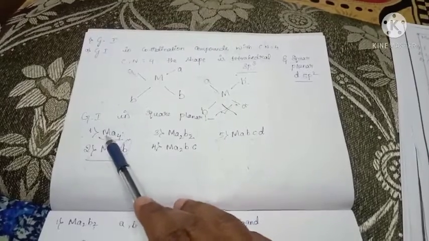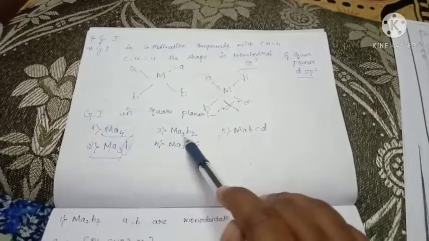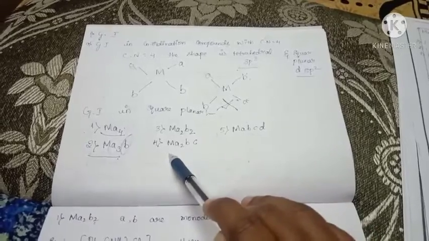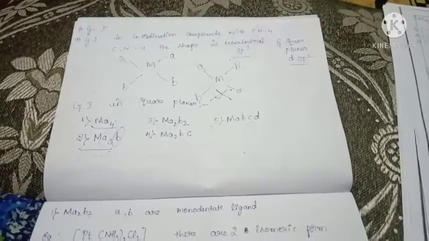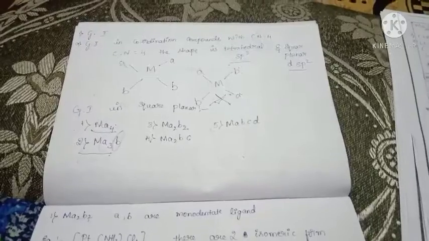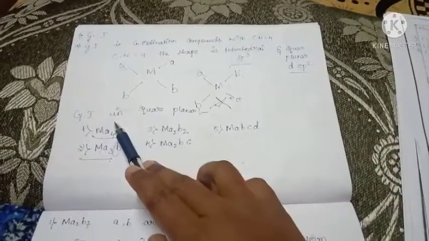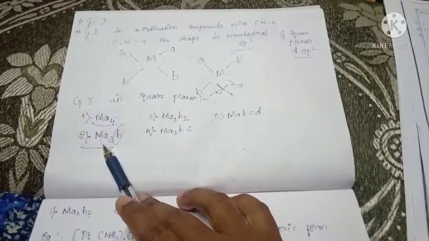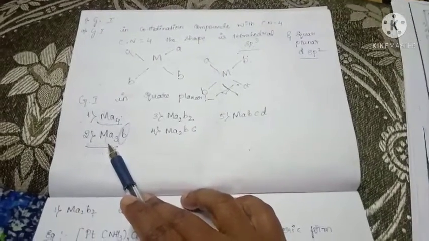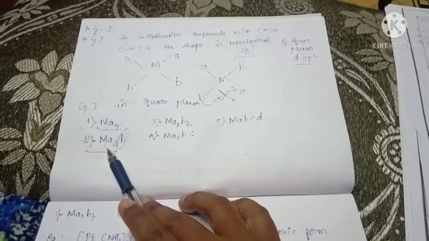MA4, where M is the metal and A is the ligand. Here MA3B, MA2B2, MA2BC, MABCD. Here M is the metal, ABCD are the ligands. In that, MA4 and MA3B, the first one and second one do not exhibit geometrical isomerism because there are 2 rules.